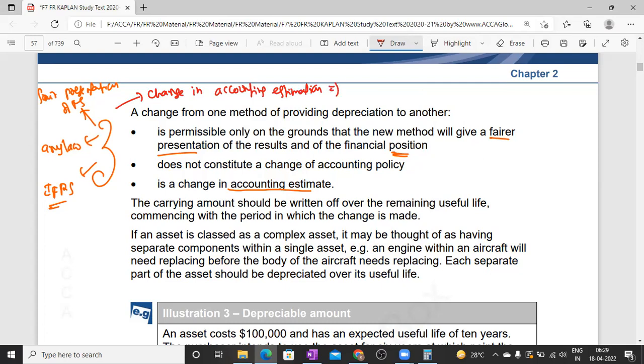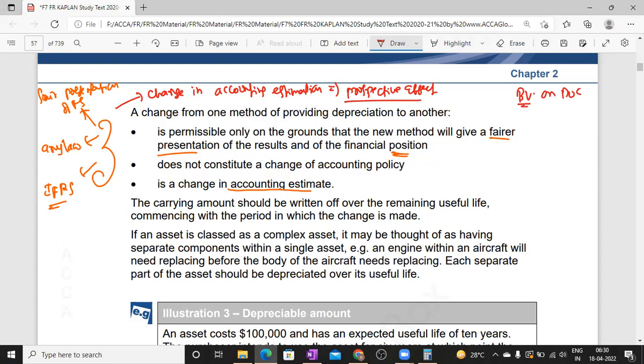In that case, we have to give prospective effect. So what is the prospective effect, sir? Prospective effect means we have to give the impact of the change from the date of the change. In case of a change in method, first we have to calculate the book value of the asset on the date of change. Then apply the new method from that day.